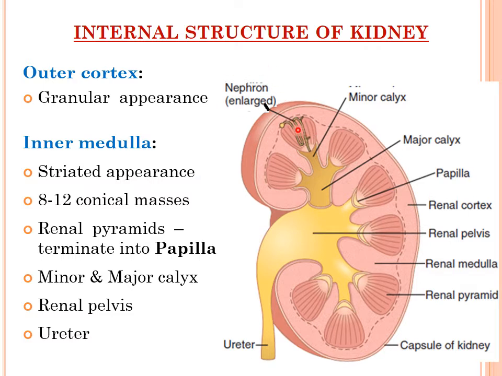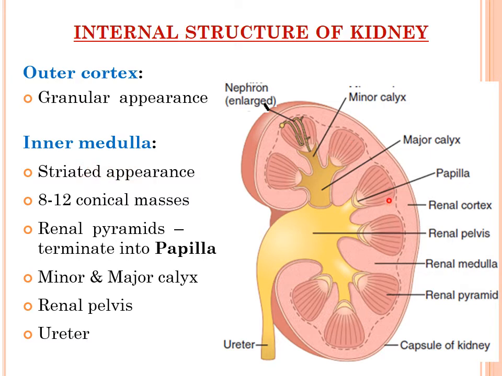This is an enlarged portion of the nephron. There are millions of these nephrons present within the kidney. The initial portion of the nephron is known as the glomerulus. Most of the glomeruli of the nephrons are present in the renal cortex. So the renal cortex is granular in appearance, while this is the renal medulla, the wider or thicker portion, and it is striated in appearance.